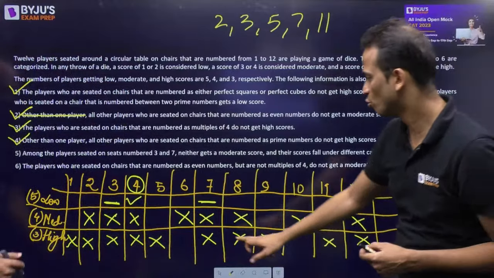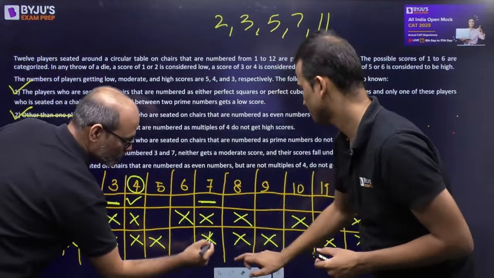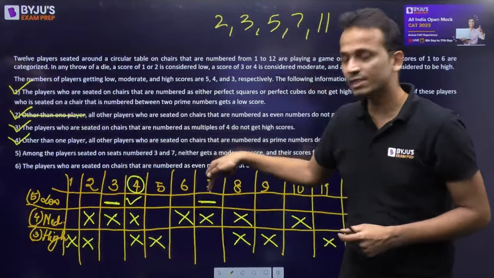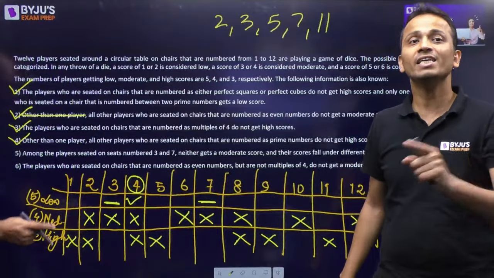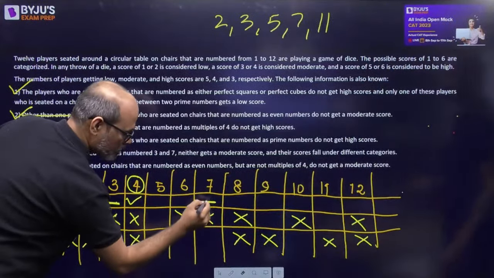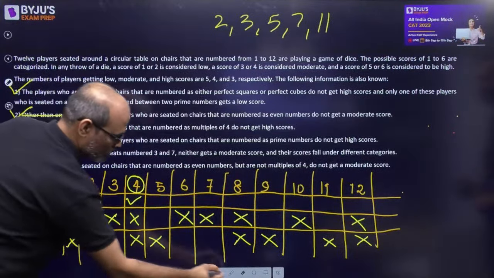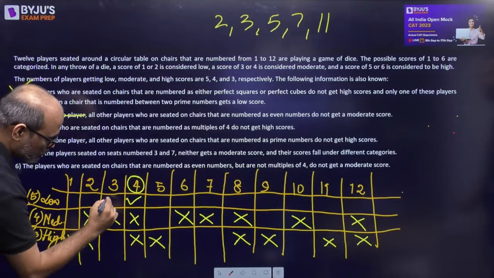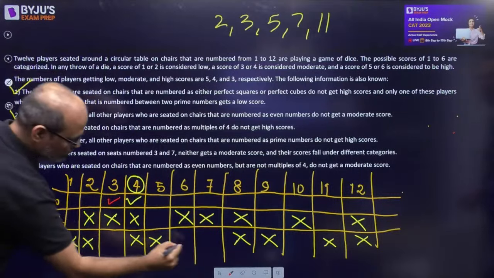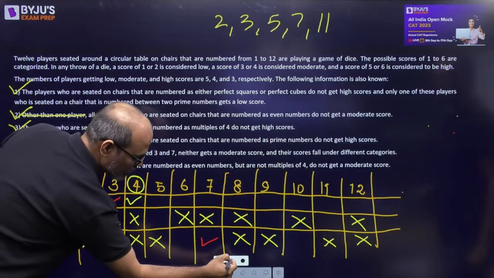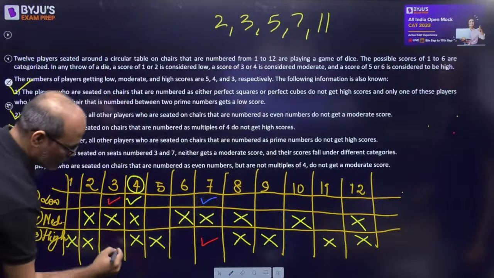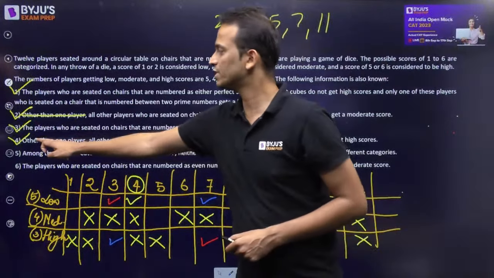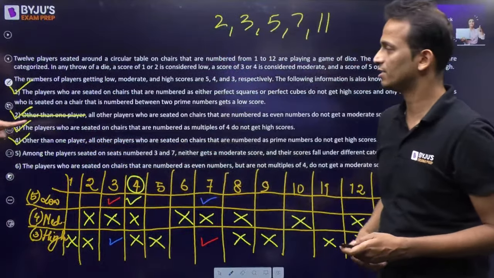All right. So we'll erase this. Out of 3 and 7, one of them will get low and the other will get high. I'll change the color, let me take a red one. So if 3 is low, 7 is going to be high, or if 7 is low, 3 is going to be high. So 1 high, so we have already taken care of this exception. That is why we have erased that.